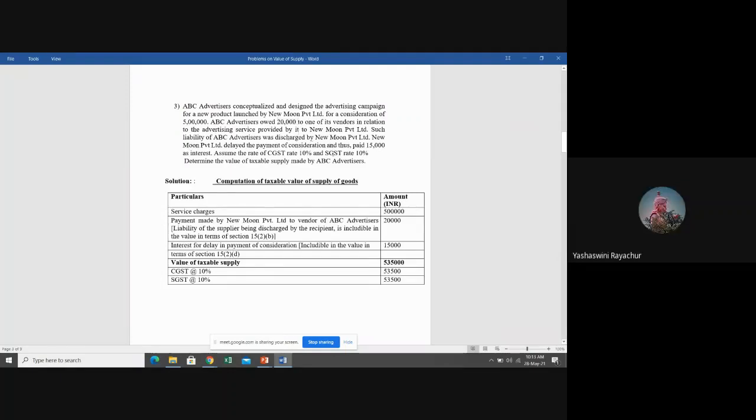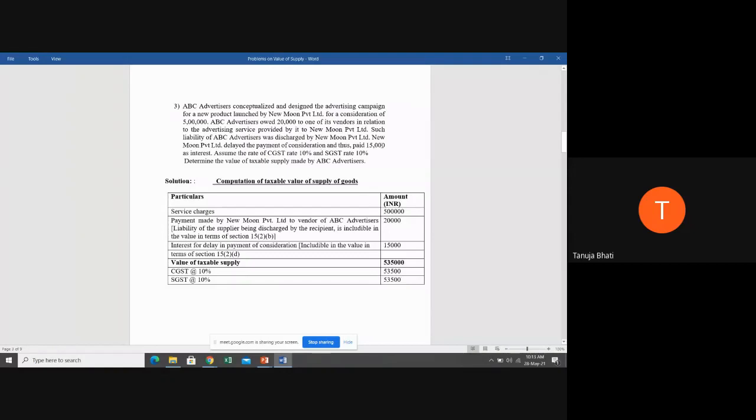Next, this 15,000. New Moon Private Limited had to make the payment within a certain period of time, but they delayed the payment. Therefore, ABC advertisers charged them interest of 15,000 rupees.